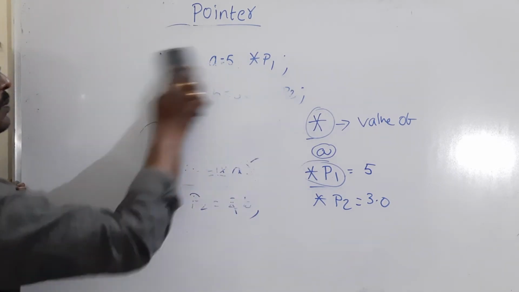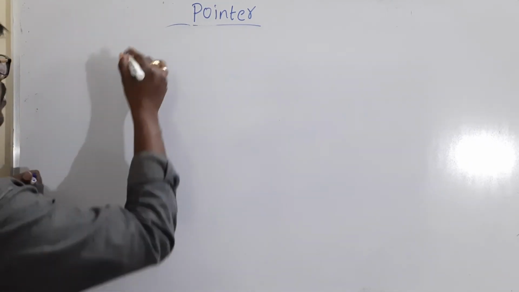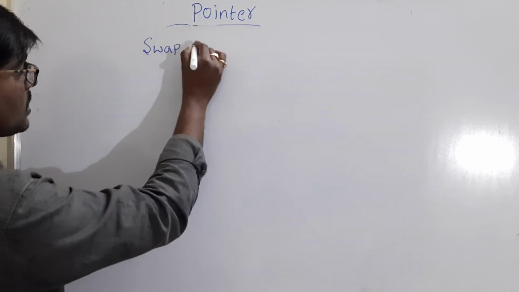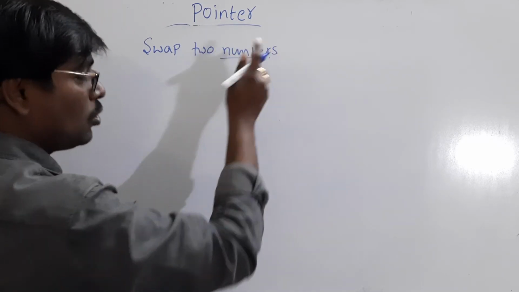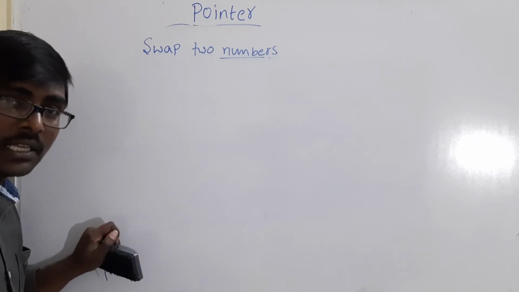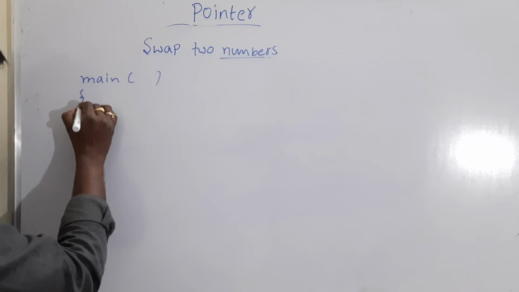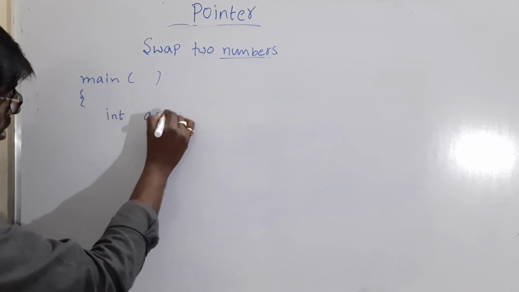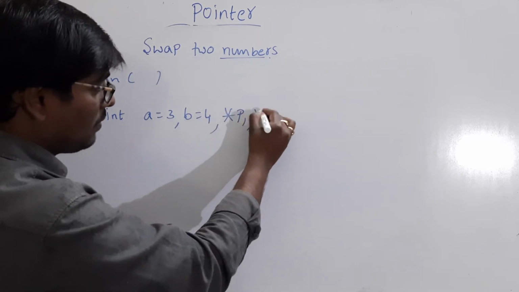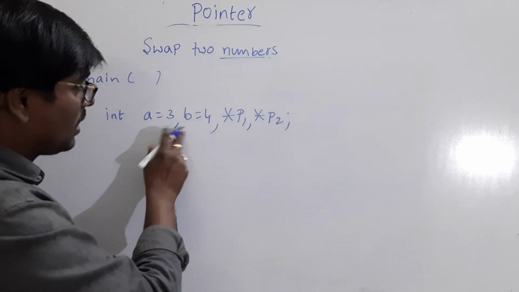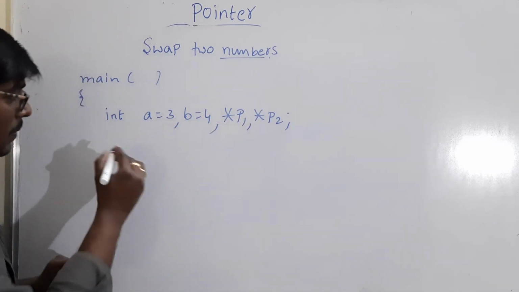Okay, consider one simple example. Swap two numbers using pointers. So you know the logic of swapping. I am writing directly from main. int a is equal to 3, b is equal to 4, *p1, *p2. I am declaring two variables a, b and two pointers p1 and p2.